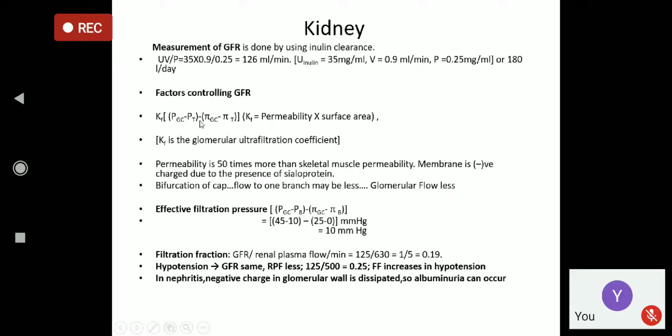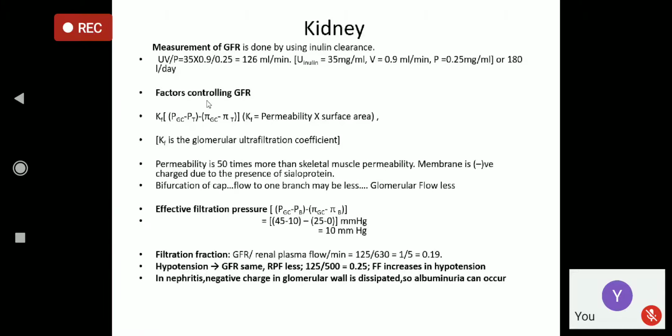Why is it so? It is the effective filtration pressure. This one in the third bracket is called the effective filtration pressure, right? This is the main force of filtration.